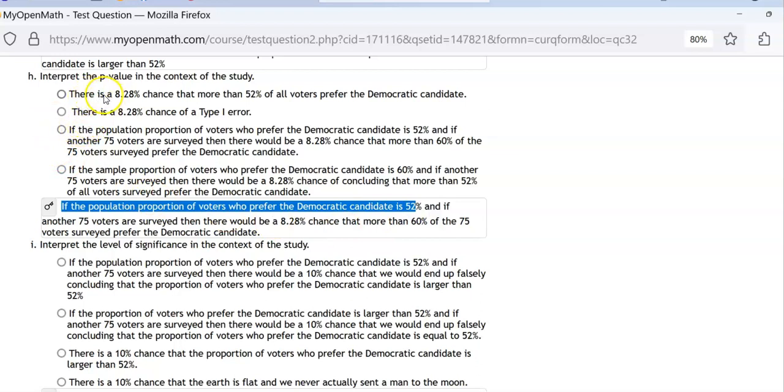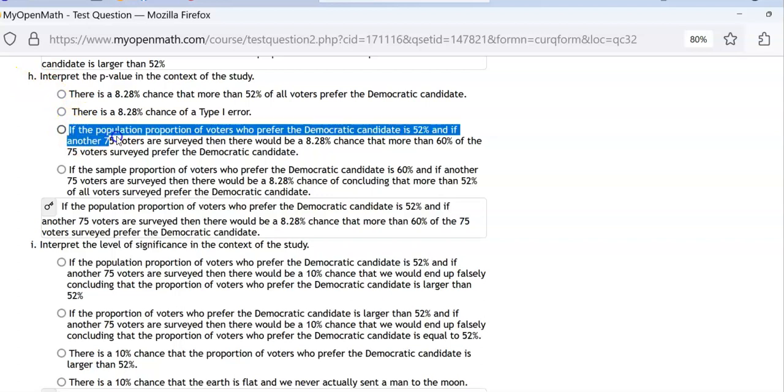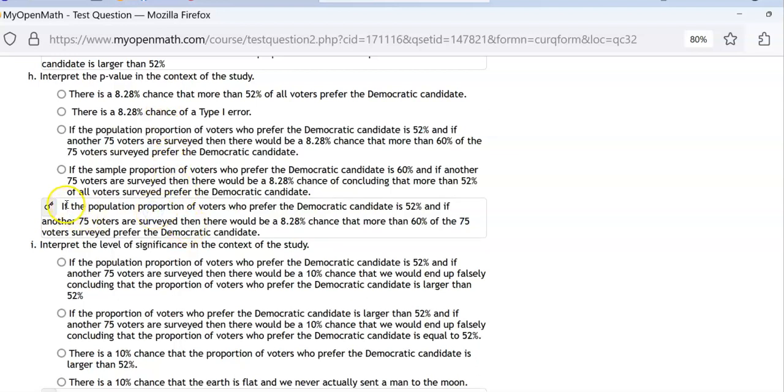In this case, if the null is true, that's if the population proportion of voters who preferred the Dem candidate is 52%. So you know right off the bat, forget this one that doesn't start with the population proportion. This one's out too. If the sample proportion, you can forget that one. Every single correct answer for H will start with if the population proportion of Dems is whatever the null is. So you could probably eliminate at least two answers every time, and in this case all three, just by knowing that.